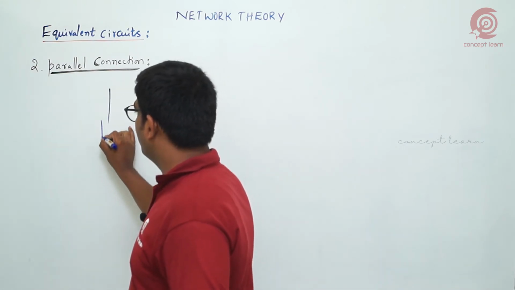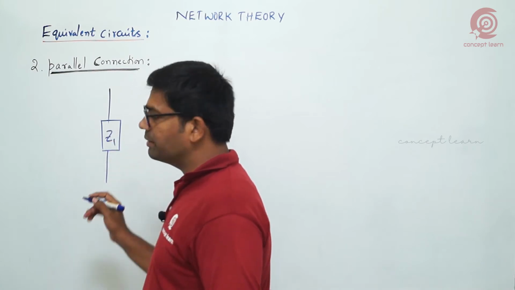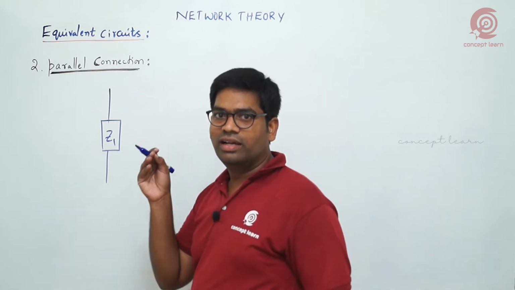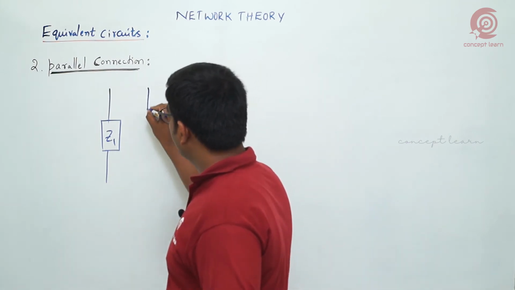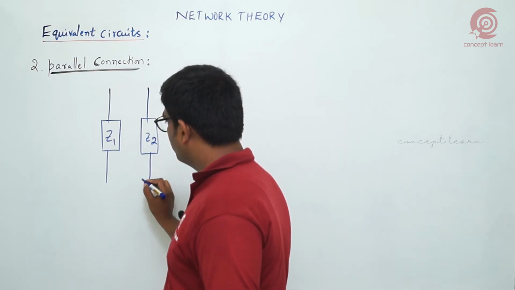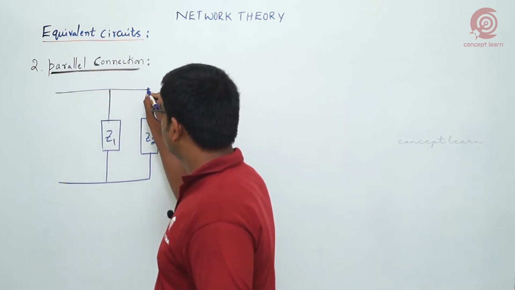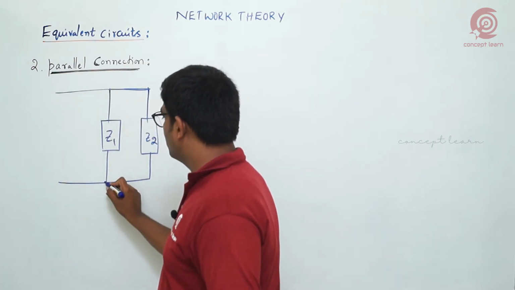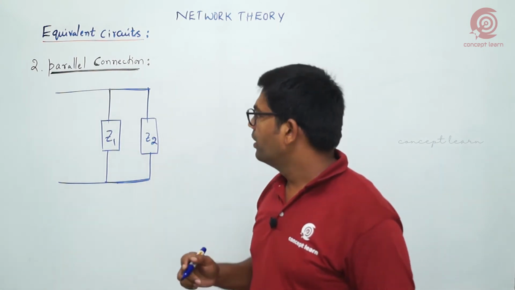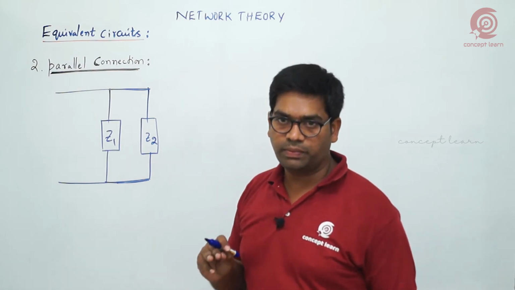Suppose I am generalizing with two elements with impedances Z1 and Z2, both connected in parallel, in this way. Here we have one node, here another node, so both are common. So two common nodes will come. Because of this, voltage will be the same and current division takes place.